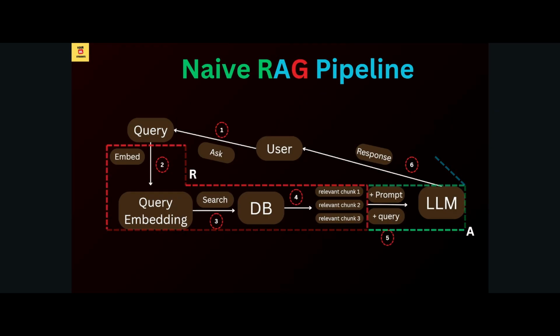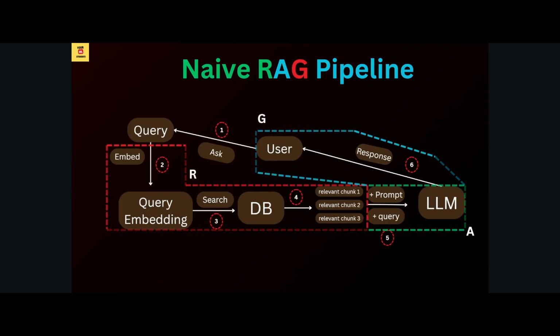And the last section is G, generation. Here the LLM is generating the response based on the prompt, chunk, and query. After the generation, you will see the response. So this is R, this is A, this is G: retrieval augmented generation.